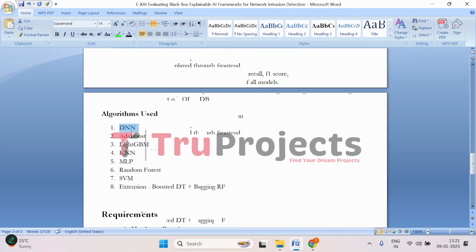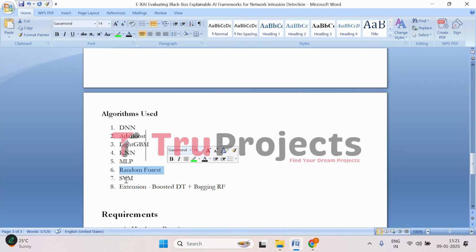So here we have incorporated DNN, AdaBoost, LightGBM, KNN, MLP, random forest, support vector machine, and the extension model, that is boosted decision tree with the bagging random forest. This is the voting classifier model, where it combines boosted decision tree and bagging random forest.